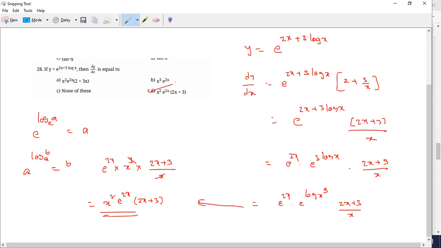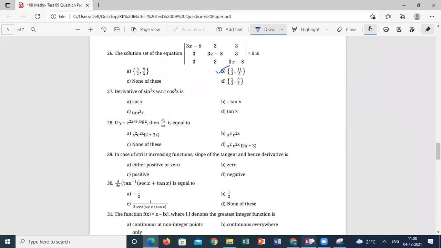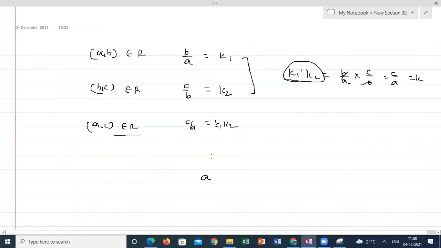D is the option. So you need to know the basics of logarithms compulsorily here. Please raise your hands: how many people don't know the logarithms here? This I didn't know, sir. This rule, you don't know. Yes, this one I didn't know. Keep it in mind: e raised to power log. It's a simple rule. Suppose I have a power log b base a, it can be written as b.